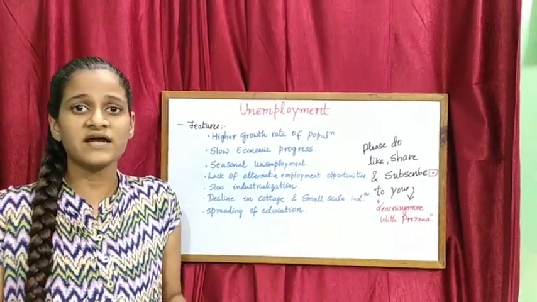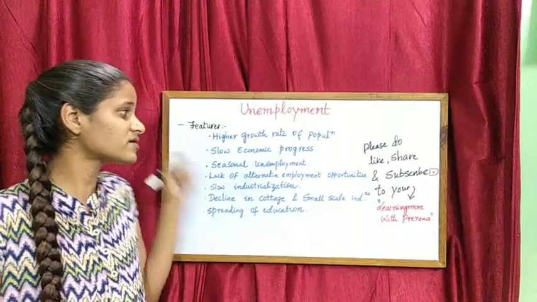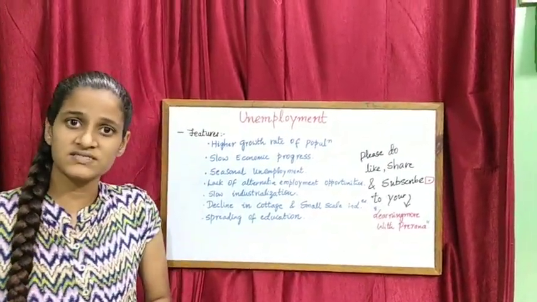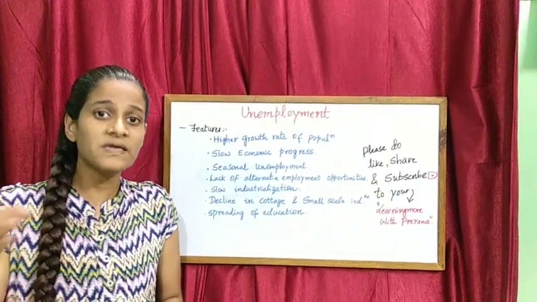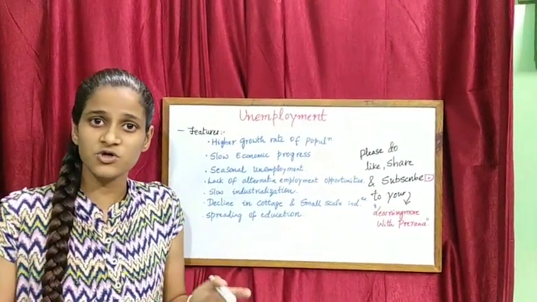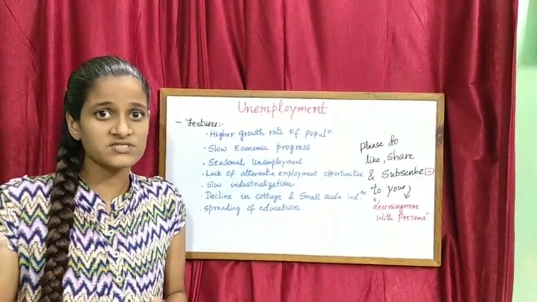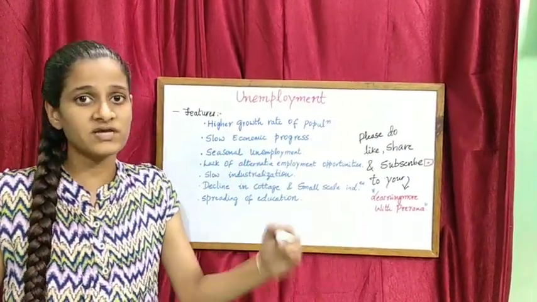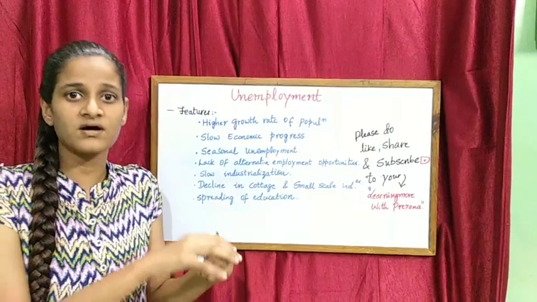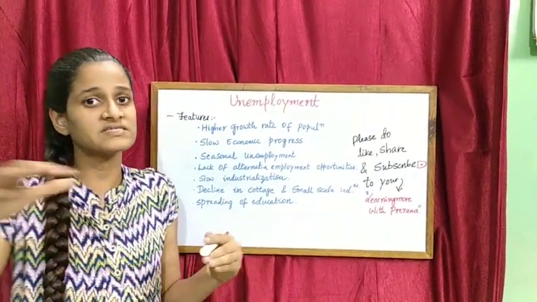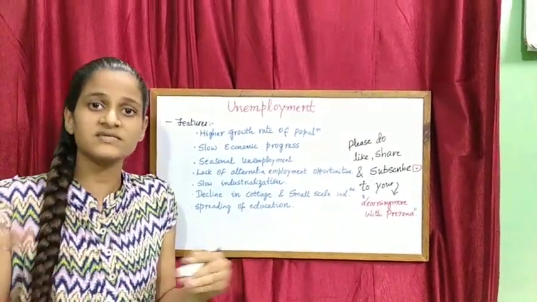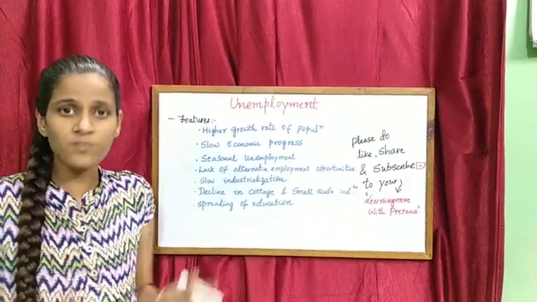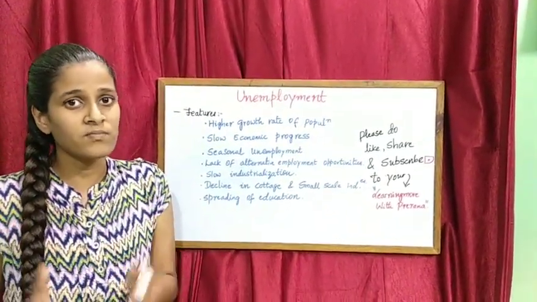When the economic progress is decreasing, people will lose their jobs because there is no production. When production decreases, the number of jobs will also decrease, and because of fewer jobs, there is a decrease in the production level. So we can see that there is slow progress in the economy.